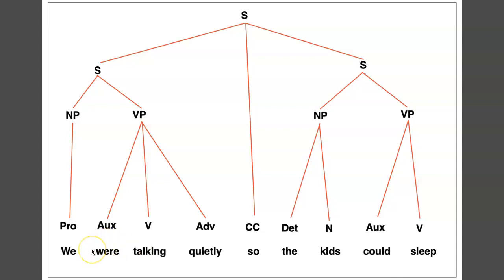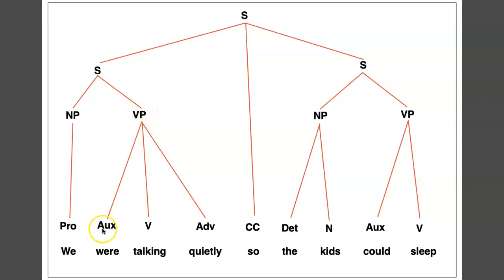And by the way, sentences are called clauses when they're joined up within a sentence. So if this were outside a sentence, it would be called a sentence. Here we're calling it a clause, as we are this: the kids could sleep. Here we have the S dividing the noun phrase and the verb phrase.